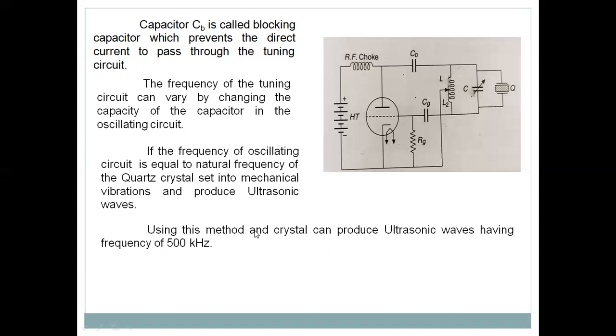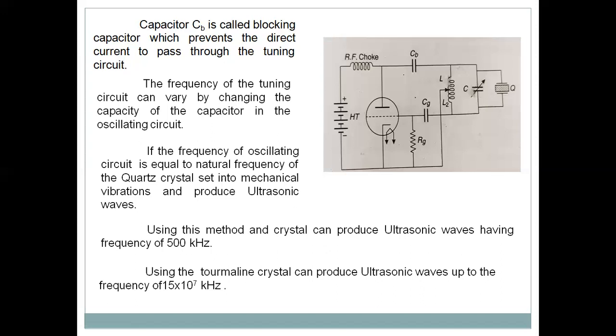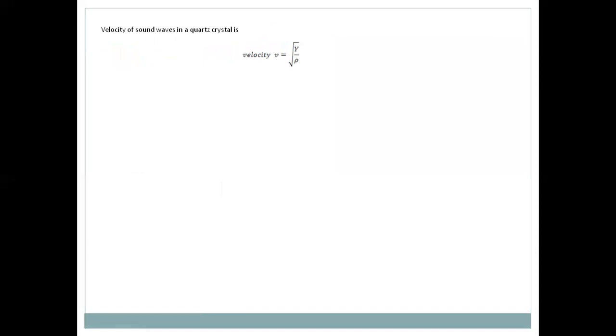Of course, we require ultrasonic waves of more than this 500 kilohertz frequency. We can use other crystals. One of the crystals is tourmaline. By using this tourmaline crystal, we can produce ultrasonic waves up to a frequency of 15 into 10 to the power 7 kilohertz. So this is the highest frequency we can get by using the tourmaline crystal.